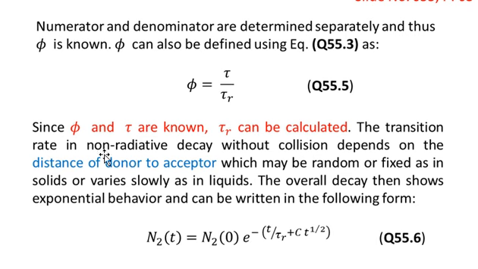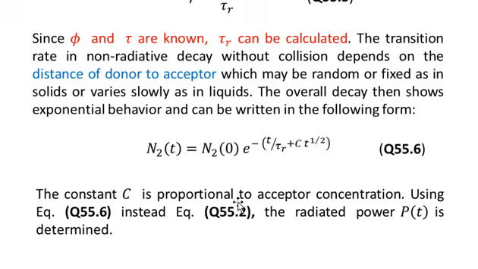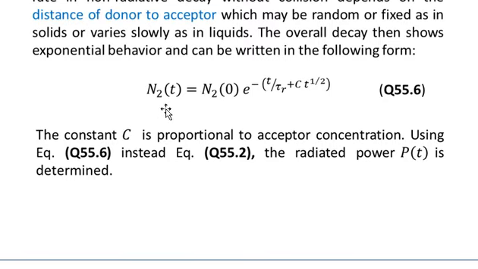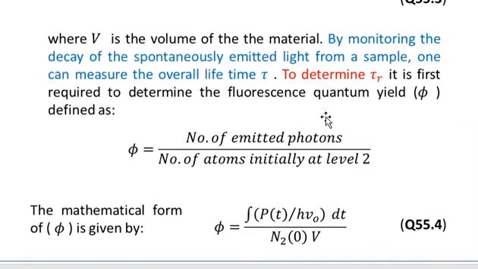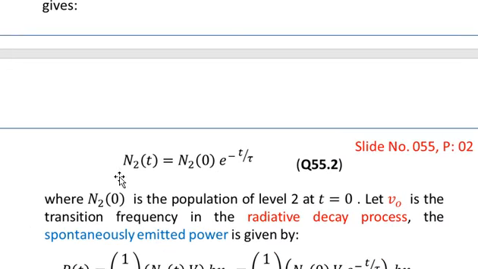The transition rate in non-radiative decay without collision depends on the distance of the donor to acceptor, which may be random or fixed as in solids, or vary slowly as in liquids. The overall decay then shows exponential behavior and can be written in the following form. Earlier we wrote N2 as a function of time, for example in equation number 2: N2 of t equal to N2 of 0 e to the power minus t over tau.